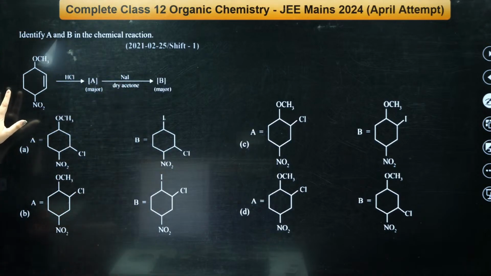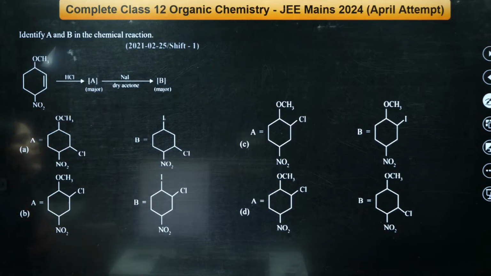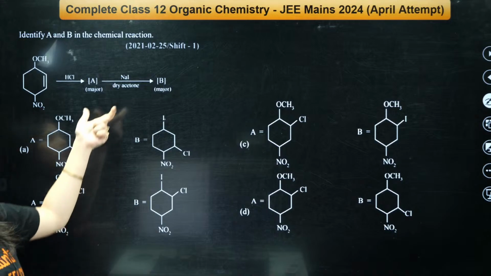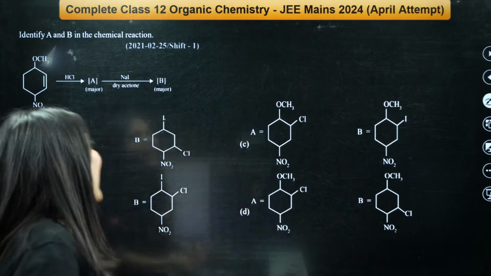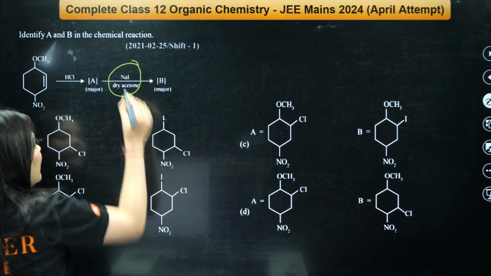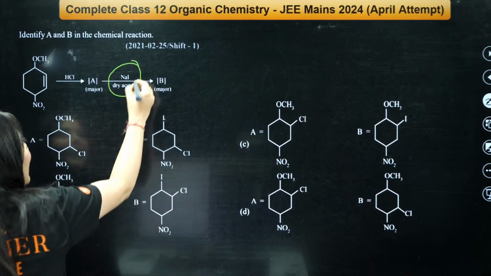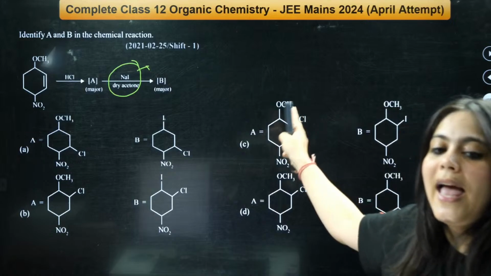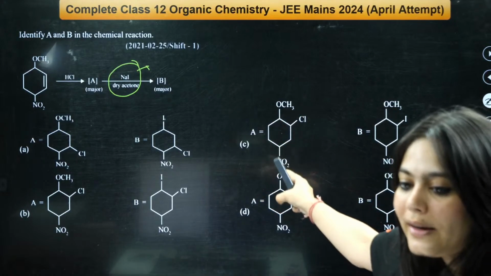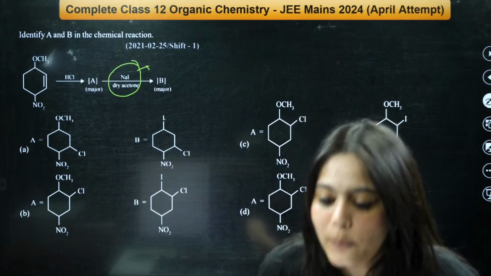Again, an alkene is given to you, right? In the presence of HCl, what will be the product A? Then you're trying to react it with NaI in acetone. What kind of reaction is that? NaI in acetone. Name reaction. Who can answer? I'm looking at the chat box. Name reaction from haloalkanes and haloarenes. What reagent is that?